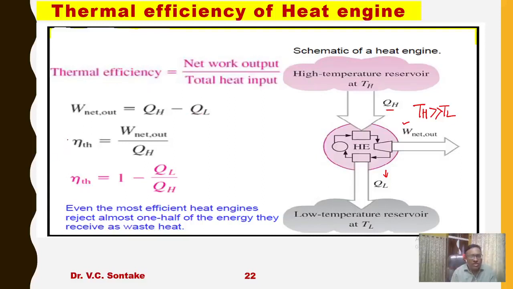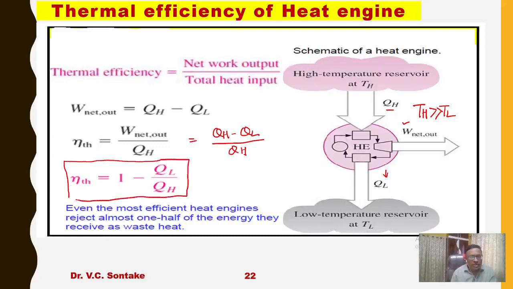So thermal efficiency, symbolically represented eta thermal, is equal to W net upon total heat supplied QH. Okay, so it can also be written as QH minus QL over QH.